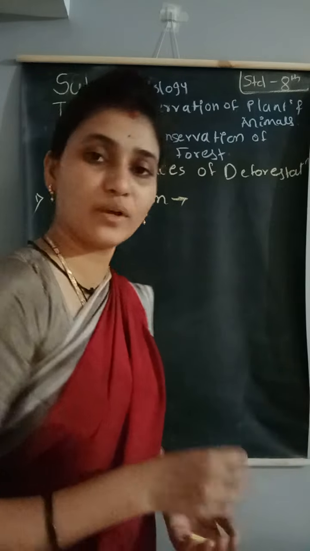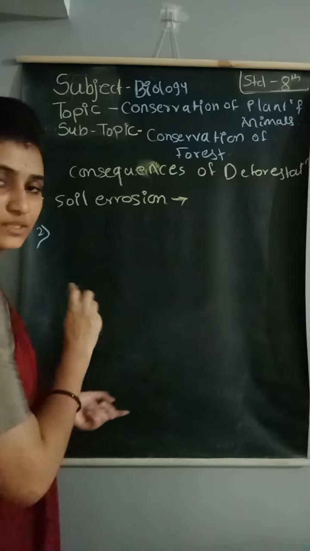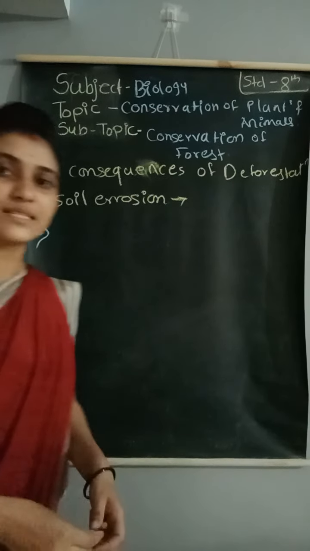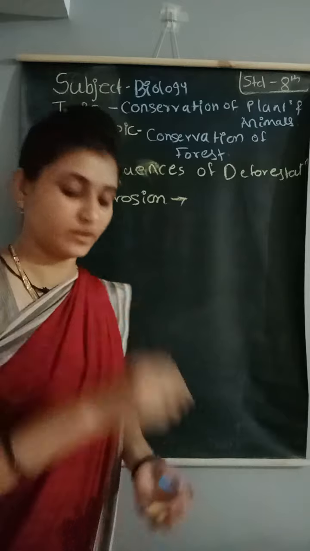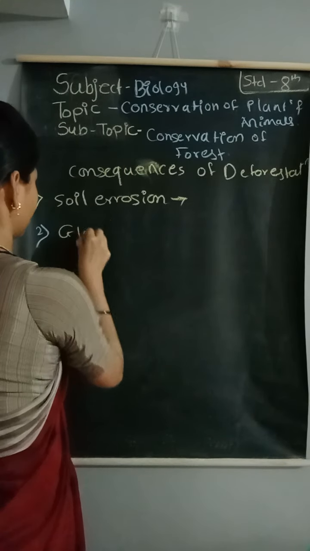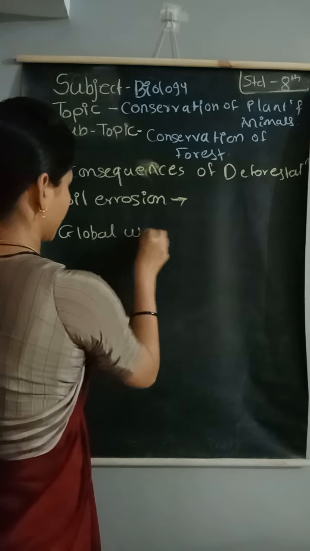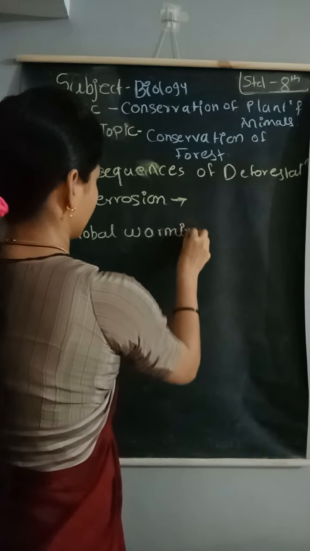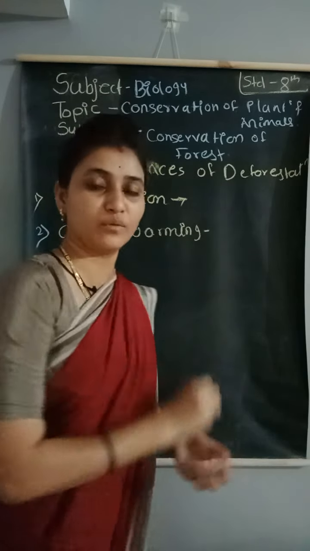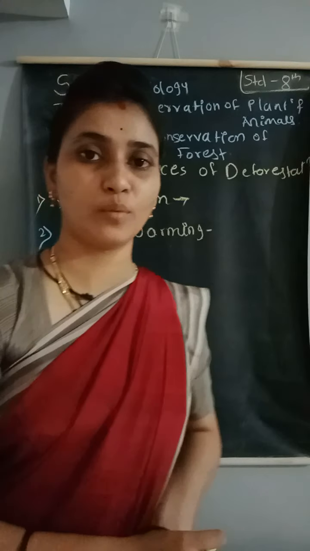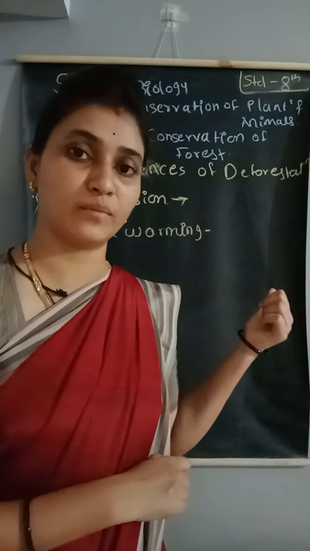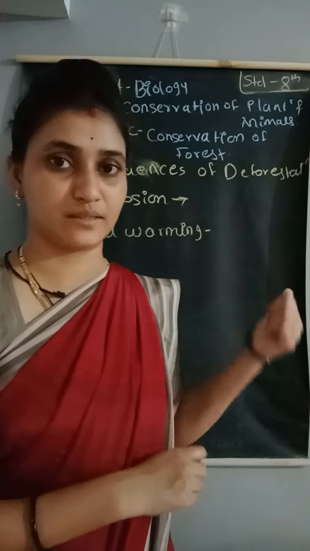The next consequence of deforestation, the second consequence, is global warming. Increase in global warming. Why the increase in global warming? The increase in the proportion of carbon dioxide in the atmosphere. Due to that, we are facing the global warming problem nowadays.